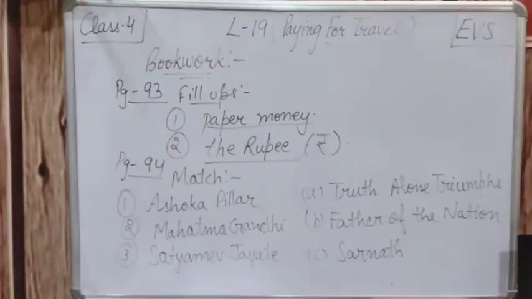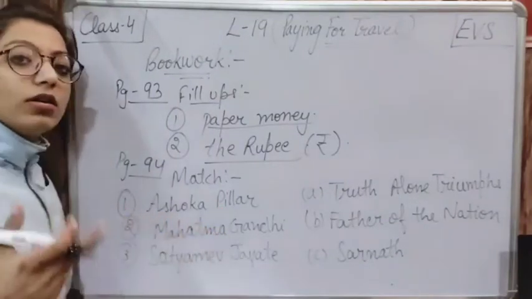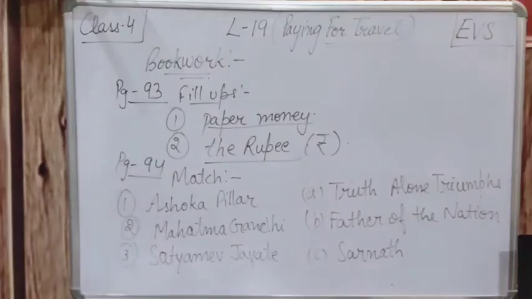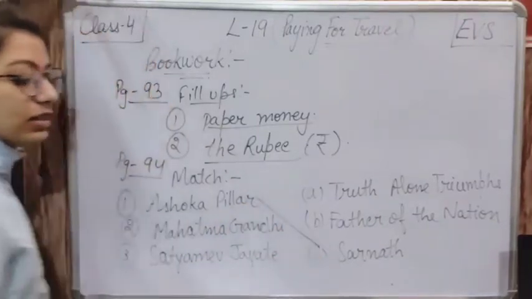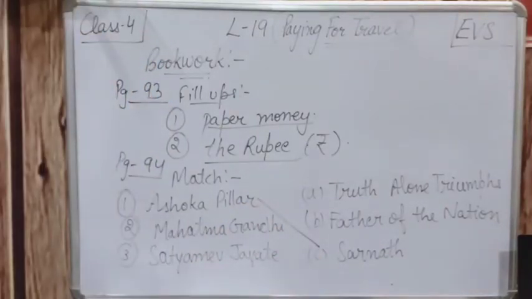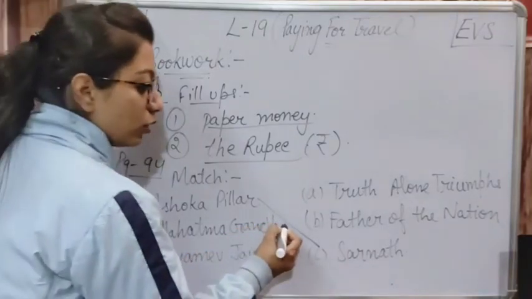Firstly, the Ashoka pillar. Where do we find it? Ashoka pillar कहाँ होता है? Ashoka pillar is in Sarnath. So वहाँ से symbol लिया गया, that is the national emblem का symbol from the Ashoka pillar. It is in Sarnath, so we will be matching the first one with C. Then second is Mahatma Gandhi. Mahatma Gandhi is the father of the nation. महात्मा गांधी को क्या बोलते थे?